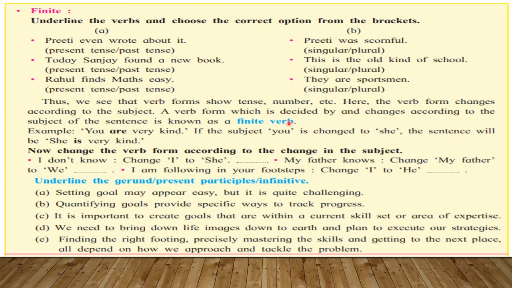A verb form which is decided by and changed according to the subject of the sentence is known as a finite verb. यानी हमने लैंग्वेज स्टडीज में भी इसे देखा था कि जो verb form सब्जेक्ट के मुताबिक तब्दील हो रहा है, बदल रहा है, वो कहलाता है finite verb. For example, you are very kind.